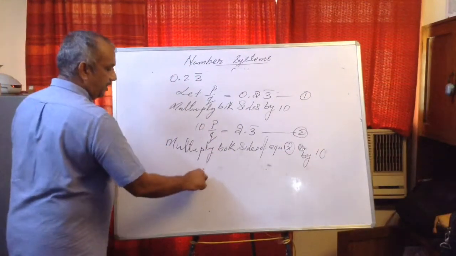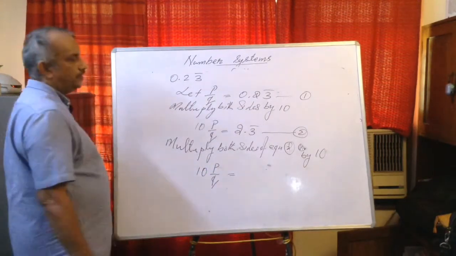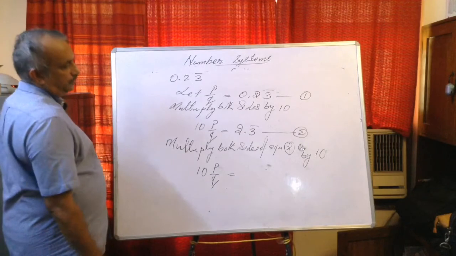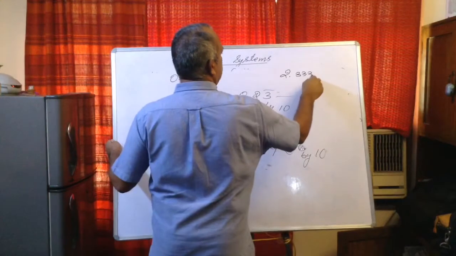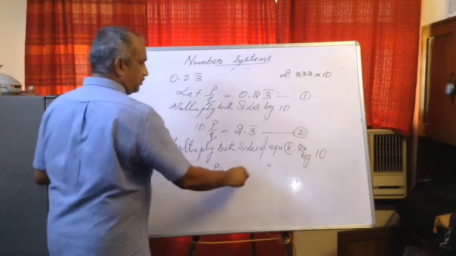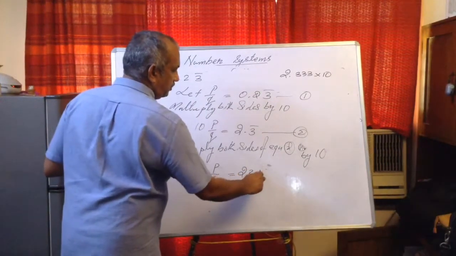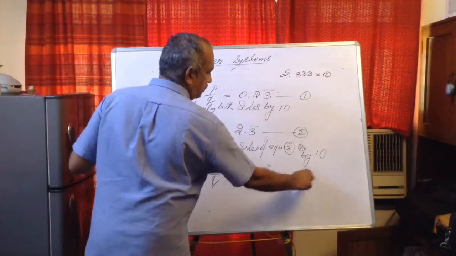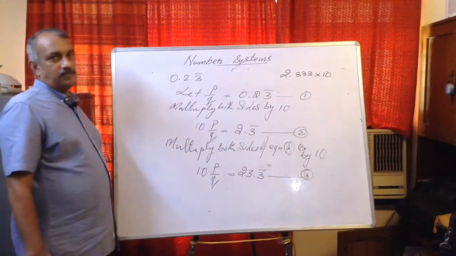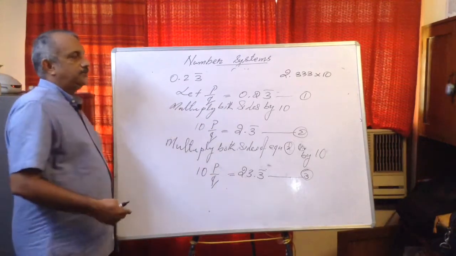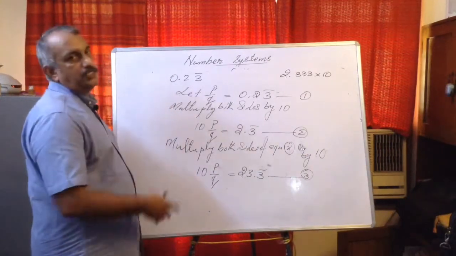So 10 into 10, 100 P upon Q is equal to 2.3 bar multiplied by 10. See, 2.333 etc. multiplied by 10 gives 23.3 bar. See once again: first assume, then see how many digits in the decimal part are not repeating, accordingly multiply. Then the third step: how many digits are repeating, accordingly multiply again.